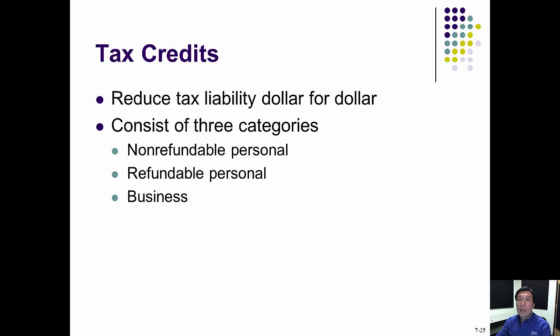Hello students, this video discusses learning objective 4 for chapter 7 regarding tax credits. Tax credits can be either refundable or non-refundable. They reduce tax liability dollar for dollar, whereas deductions reduce taxable income dollar for dollar. So credits are usually better because they benefit the taxpayer more than tax deductions.